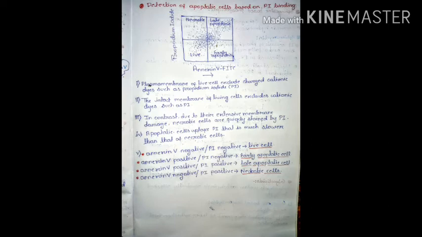So necrotic cell shows high damage in their plasma membrane, so they can easily retain the propidium iodide. On the other side, the apoptotic cell uptake propidium iodide, but that is much slower than that of necrotic cell.